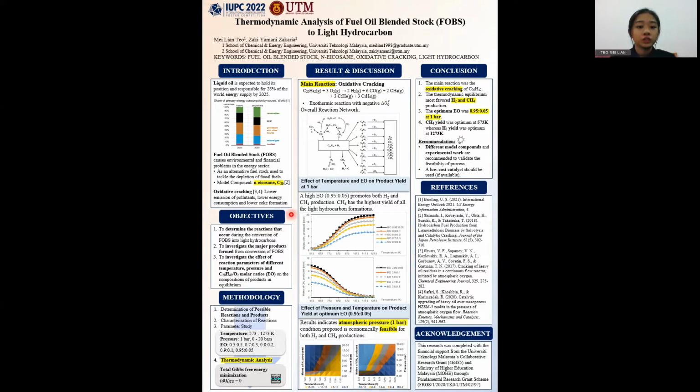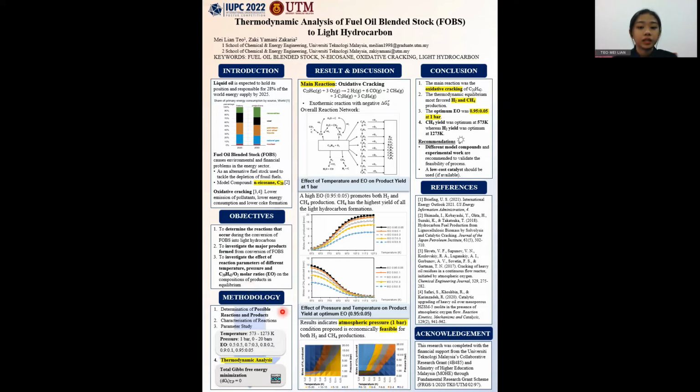Moving on to the objective of this study, firstly, to determine the reactions that occur during the conversions of FOBs into light hydrocarbon. Secondly, to investigate the major products formed during the conversion of FOBs. And thirdly, to investigate the effects of reaction parameters of different temperature, pressure, and eicosane to oxygen molar ratios, EO, on the compositions of product in equilibrium.